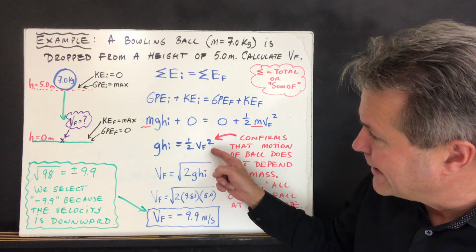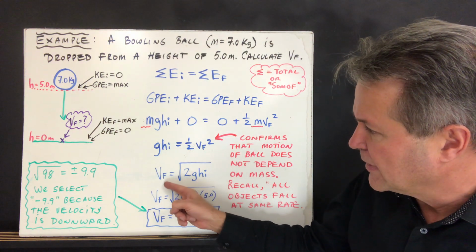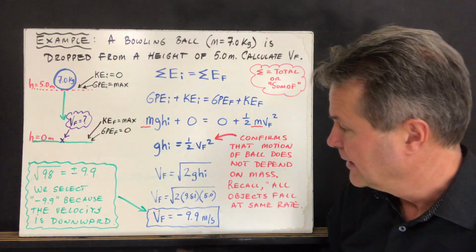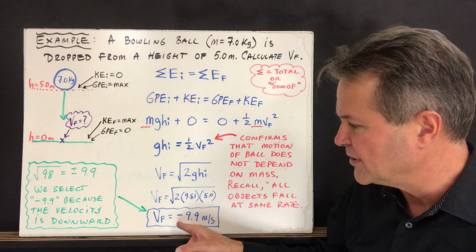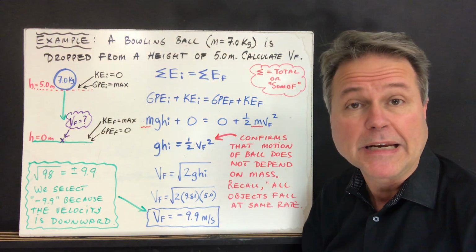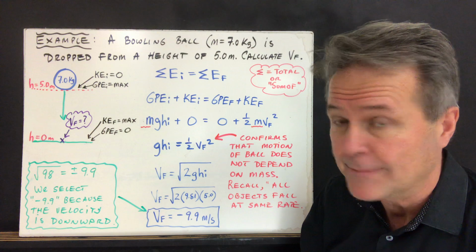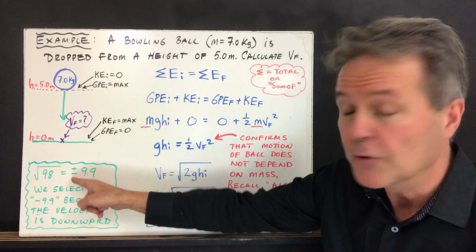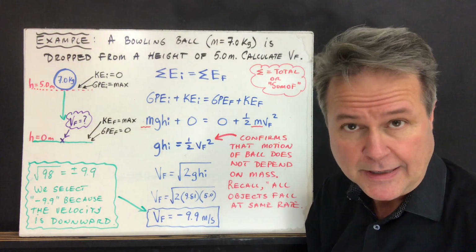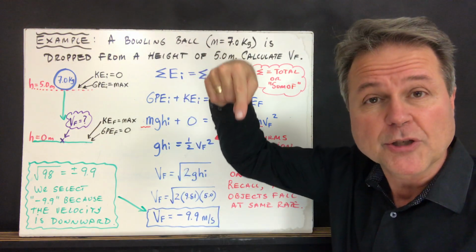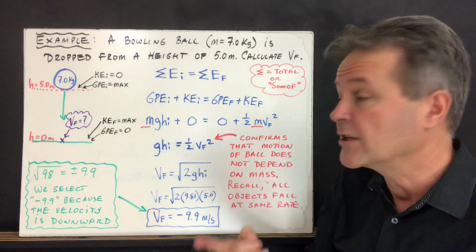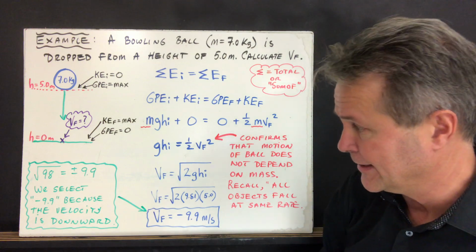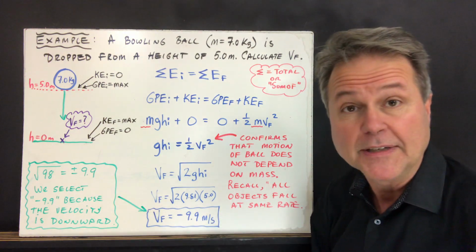So we can take that equation, rearrange it, and we'll get the final velocity is equal to the square root of 2ghi. And plug in the numbers, and then what happens is we get an answer which is negative 9.9. Now your calculator won't say that. Remember that the square root of 98 is equal to plus or minus 9.9. Now the fact that the bowling ball is traveling downward, we can then conclude that it's the negative answer that actually applies in this case. And that's because the ball is moving downward.